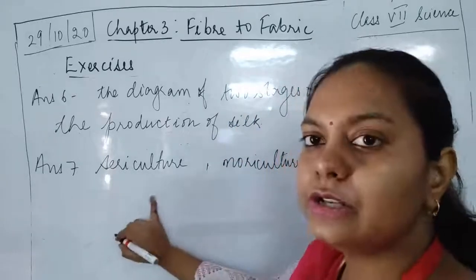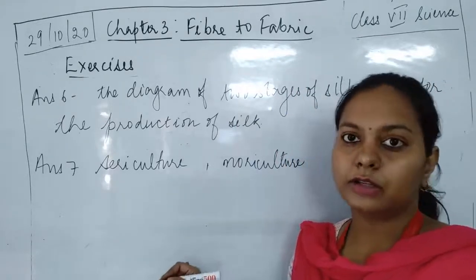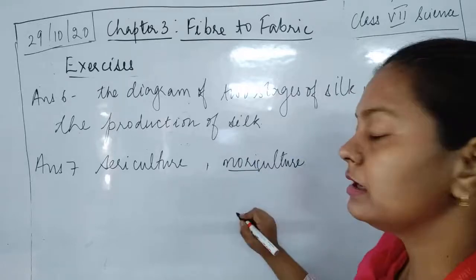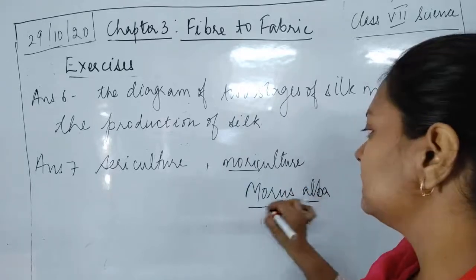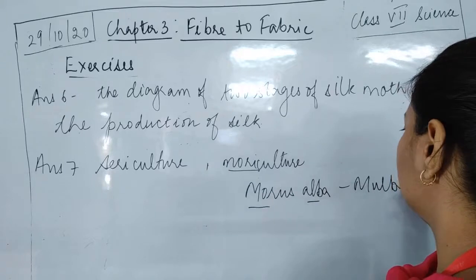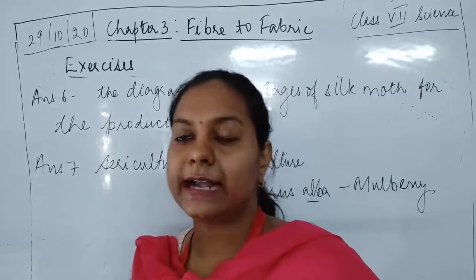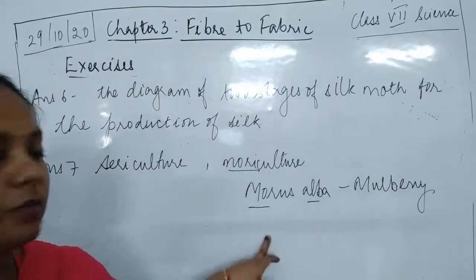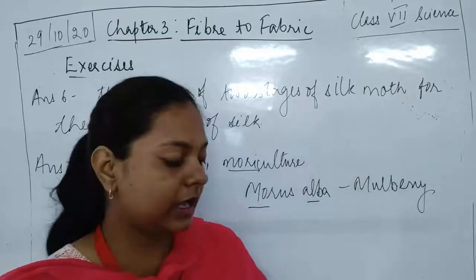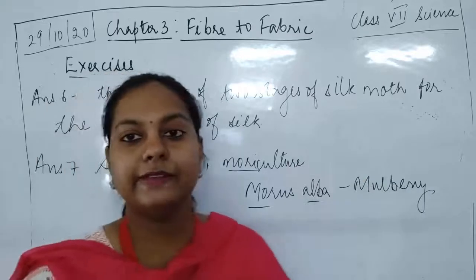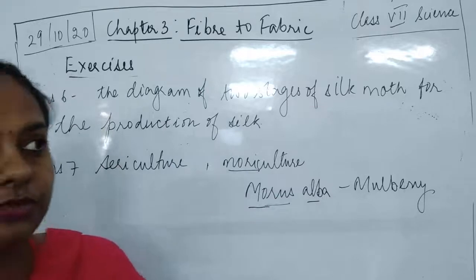So sericulture, you know that sericulture means it is a production of the silk by the silk moth, and we can understand what is moriculture. Moriculture is again Morus alba. Morus alba is a name of mulberry. Okay, it is a scientific name of mulberry tree. So from here only moriculture, because these silk moths are going to live on these mulberry leaves. That is why it is also known as moriculture.